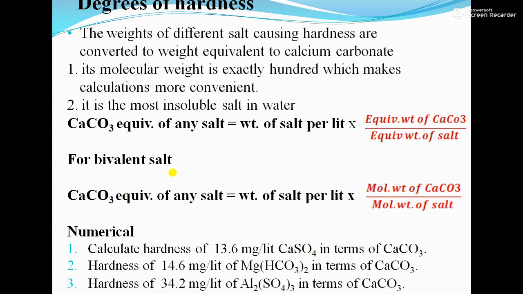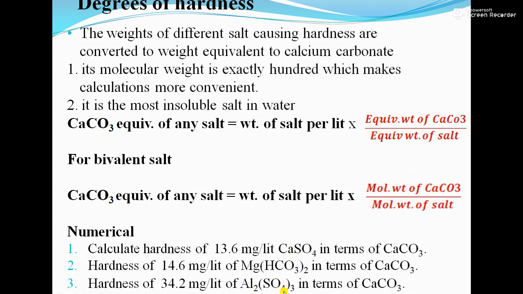First, the calcium carbonate equivalent of any salt is equal to the weight of salt per liter into the equivalent weight of calcium carbonate divided by the equivalent weight of salt. That means for any salt, like if Fe is given, you can see the numericals below. Calcium sulfate is there, magnesium bicarbonate is there, aluminium sulfate is there. You can use this formula for all three numericals.